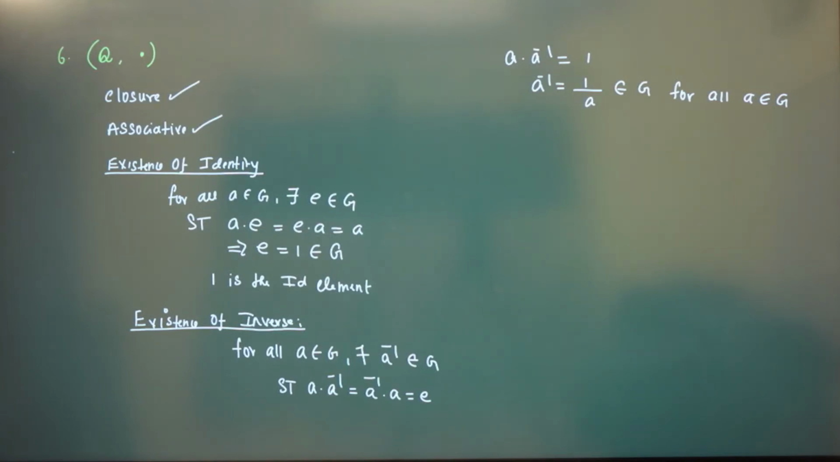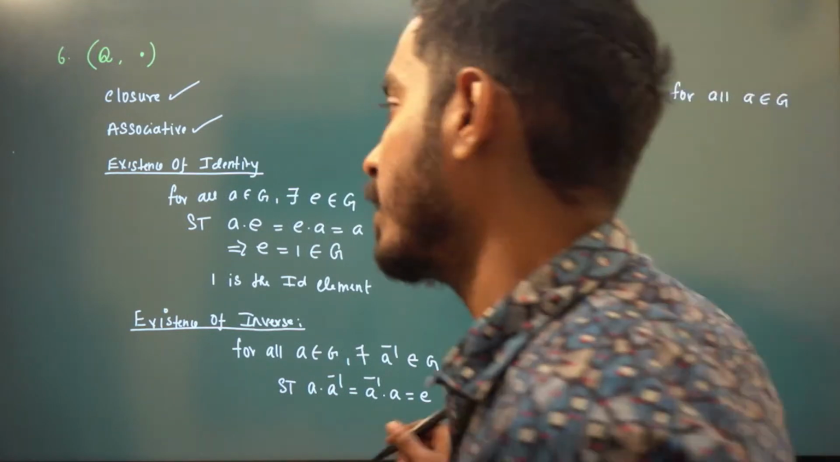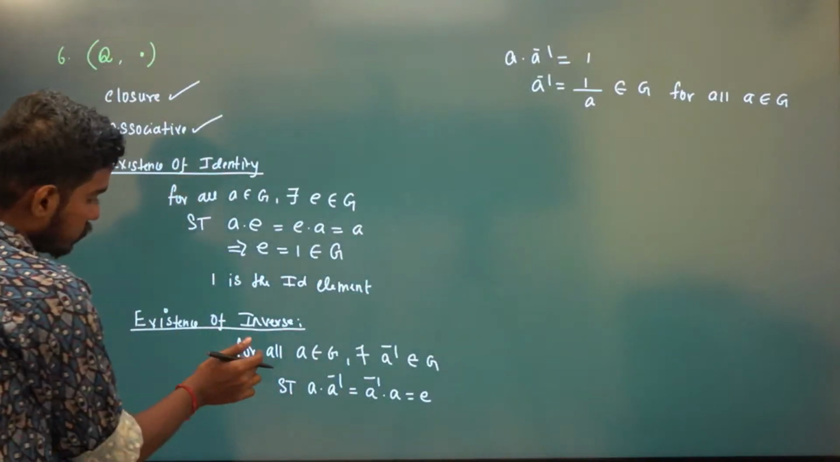Sir, by definition, for the existence of inverse, yes, it exists only for non-zero element. It has to be true for all A. But if I take A to be equal to 0, what happens? 1 by 0 is undefined, right? That is what I'm stressing. That is what I'm writing for all.